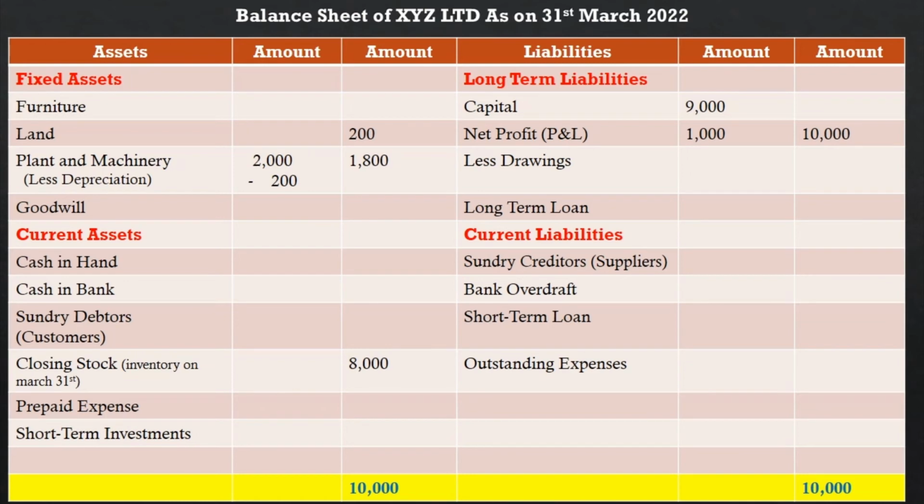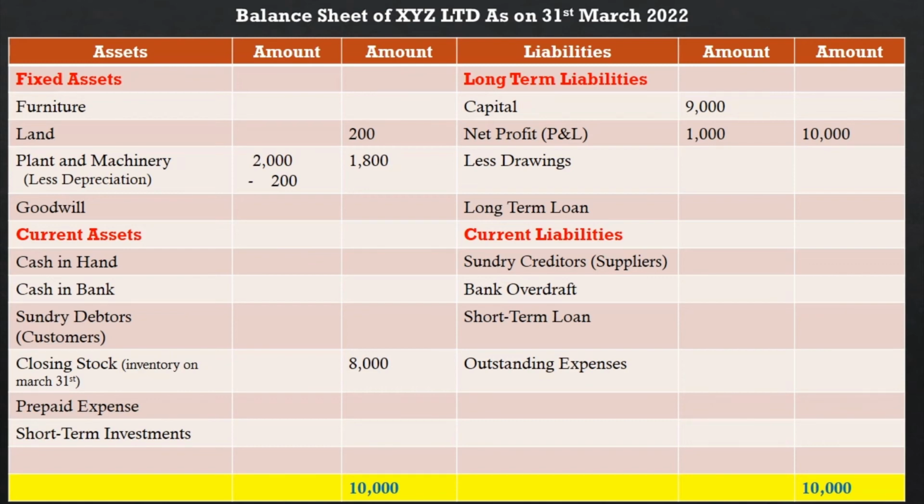Now the long term liability. Long term liability means capital. This capital, you can see in the profit and loss account, will be carried forward here. Capital means investment. In the profit and loss account, you can see this 1000 rupees is there. So we have to add the 1000 plus 9000, making 10,000.